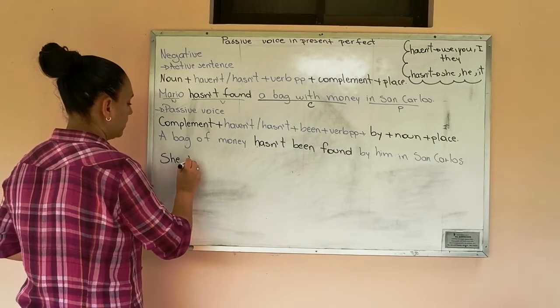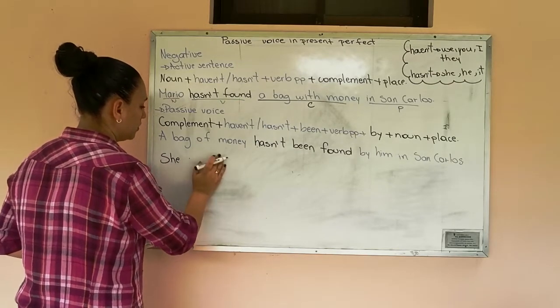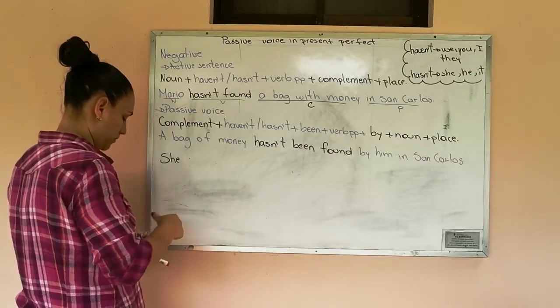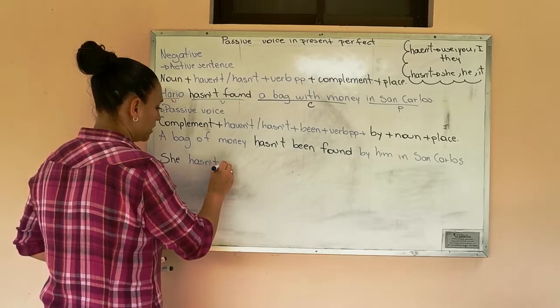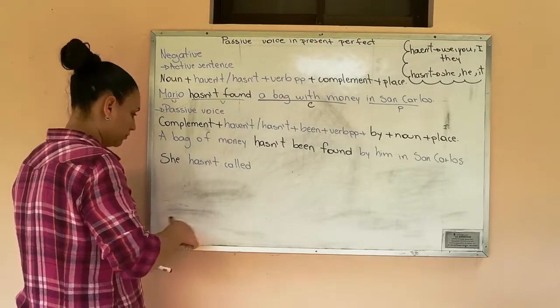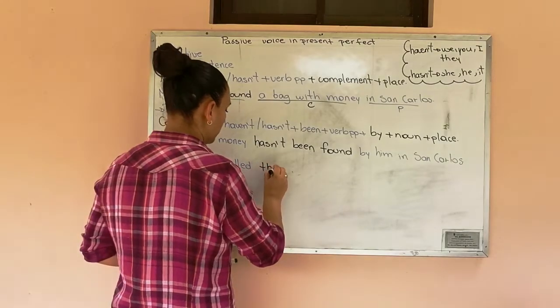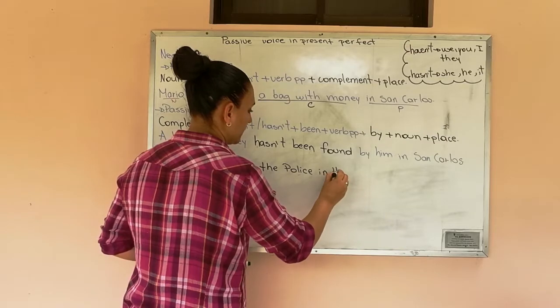She hasn't. Okay, I'm going to use another color. She hasn't called the police in a thief.